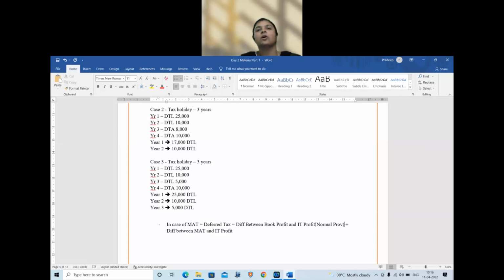So if the question gives AMT, don't panic, it is the same thing, the same MAT rule you can apply and you can answer. Right? So can we start with the practical questions?